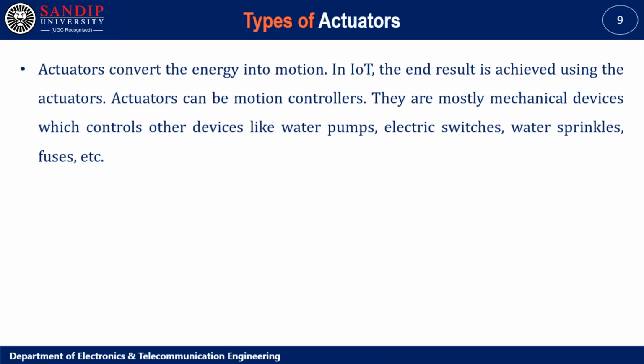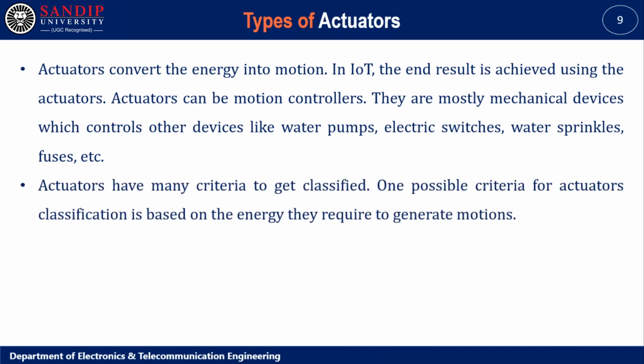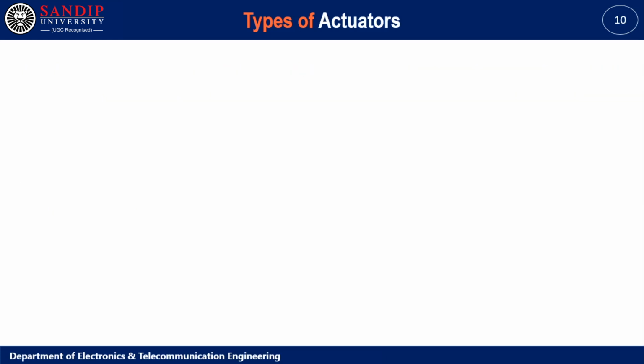In IoT, the end result is achieved using the actuators. Actuators can be motion controllers. They are mostly mechanical devices which control other devices like water pumps, electric switches, water sprinklers, fuses, etc. Actuators have many criteria to get classified. One possible criterion for actuator classification is based on the energy they require to generate motion.